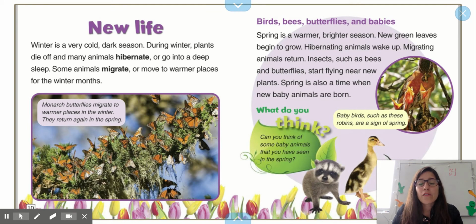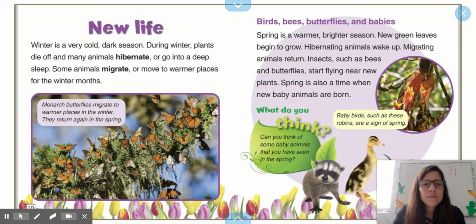Birds, bees, butterflies, and babies. Spring is a warmer, brighter season. New green leaves begin to grow. Hibernating animals wake up. Migrating animals return. Insects such as bees and butterflies start flying near new plants. Spring is also a time when new baby animals are born.